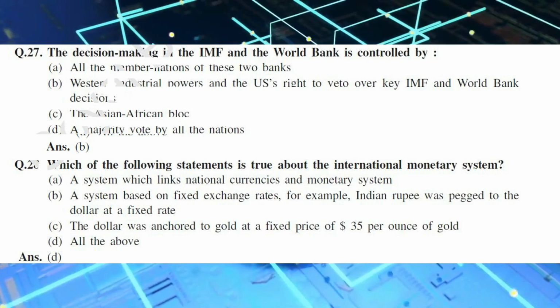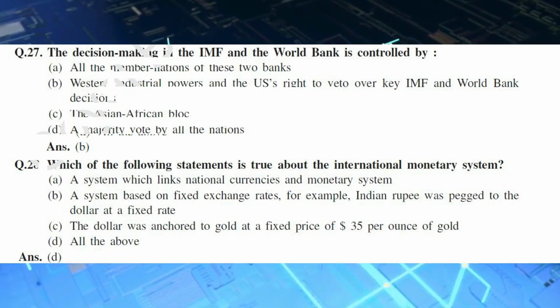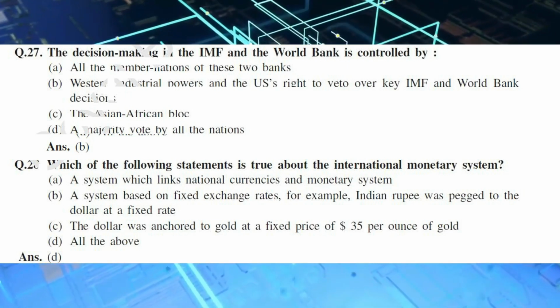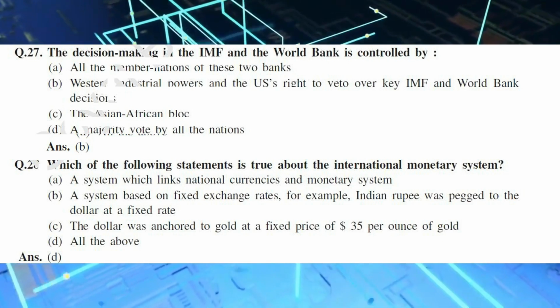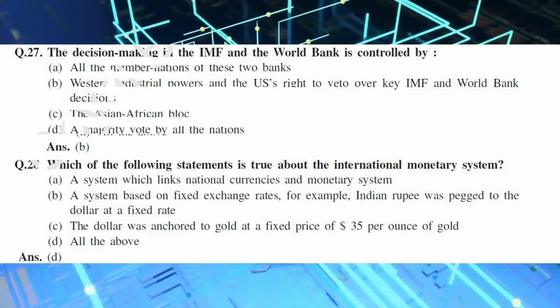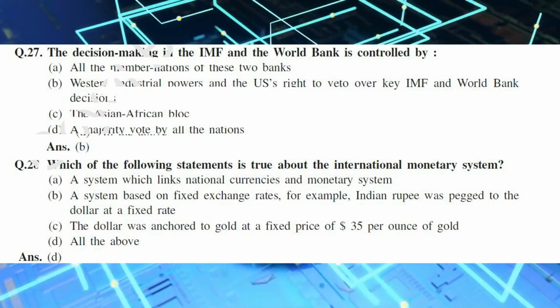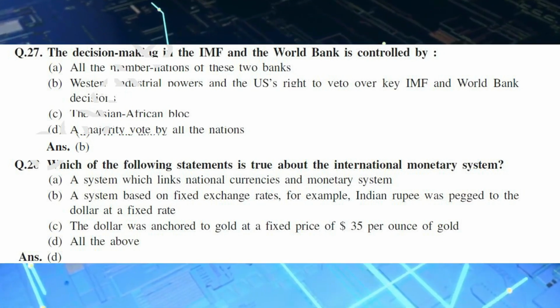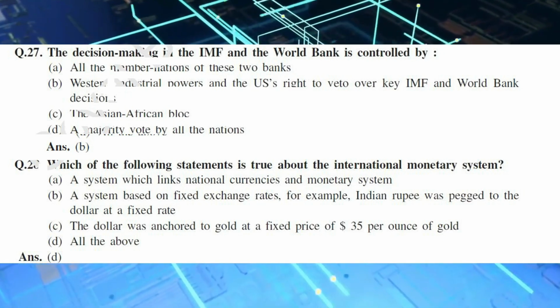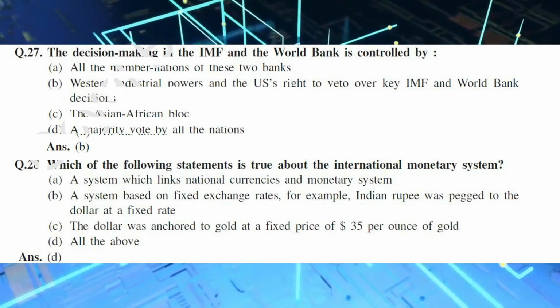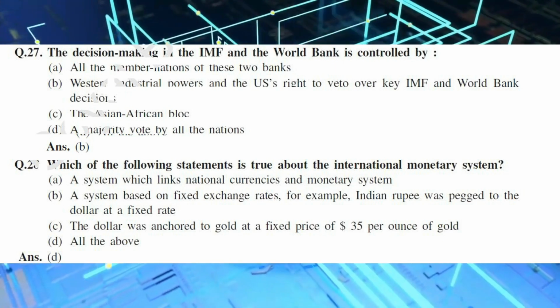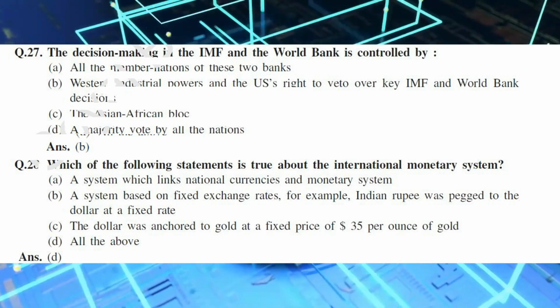Q.27. The decision-making in the IMF and the World Bank is controlled by: A. All the member nations of these two banks. B. Western industrial powers and the U.S.'s right to veto over key IMF and World Bank decisions. C. The Asian-African bloc. D. A majority vote by all the nations. And the answer is B.